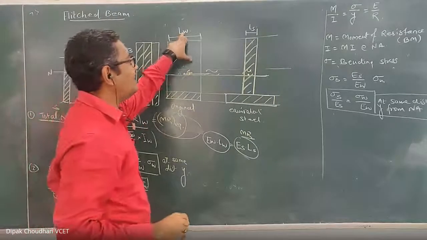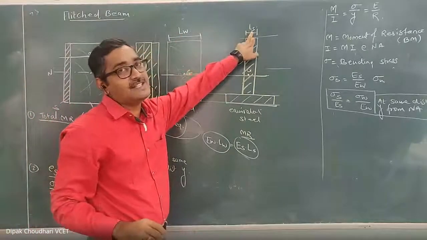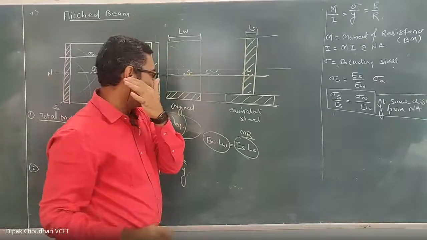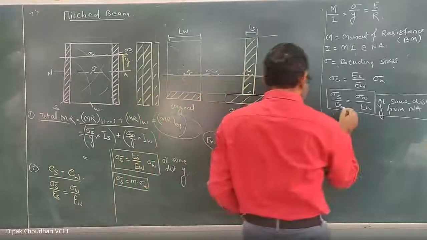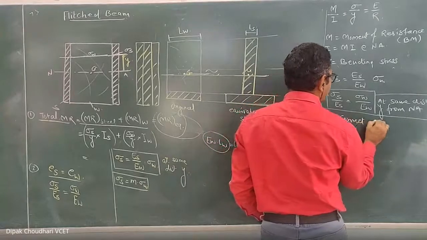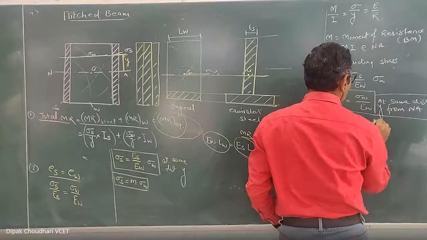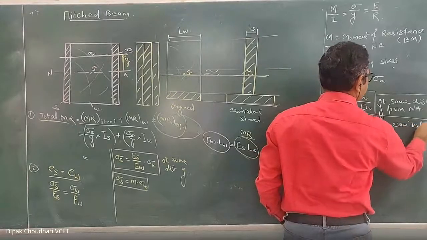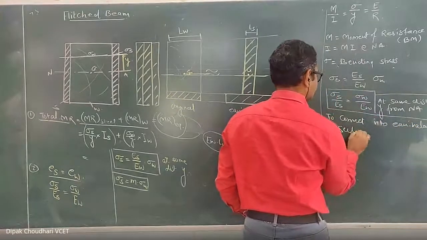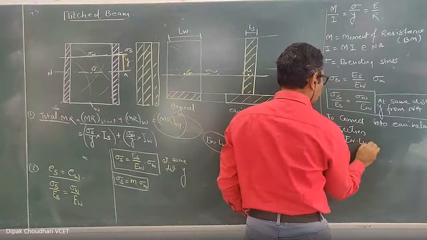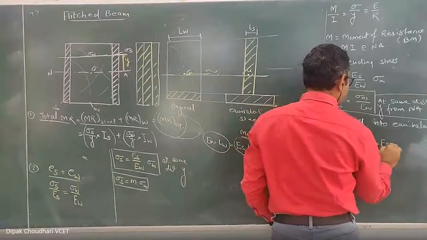Here this is the original length, and this is the equivalent length of the steel section for this wood. To convert it into an equivalent section, the relation is EW into LW equal to ES into LS.